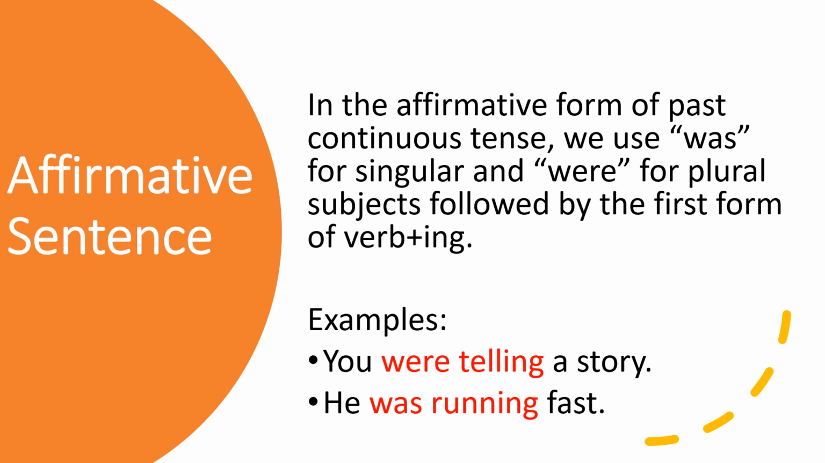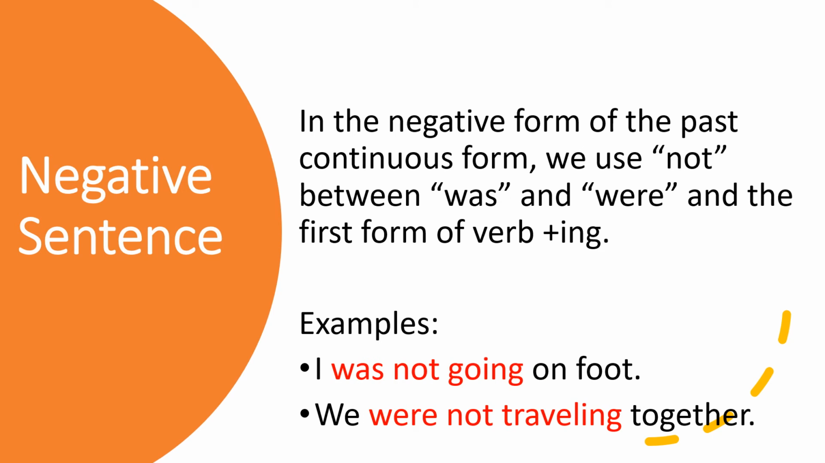Affirmative sentences of past continuous tense. In the affirmative form of past continuous tense, we use was for singular and were for plural subjects, followed by the first form of the verb plus ing. For example, you were telling a story. He was running fast. Negative sentences. In the negative form of past continuous tense, we use not between was or were and the first form of the verb plus ing. For example, I was not going on foot. We were not traveling together.